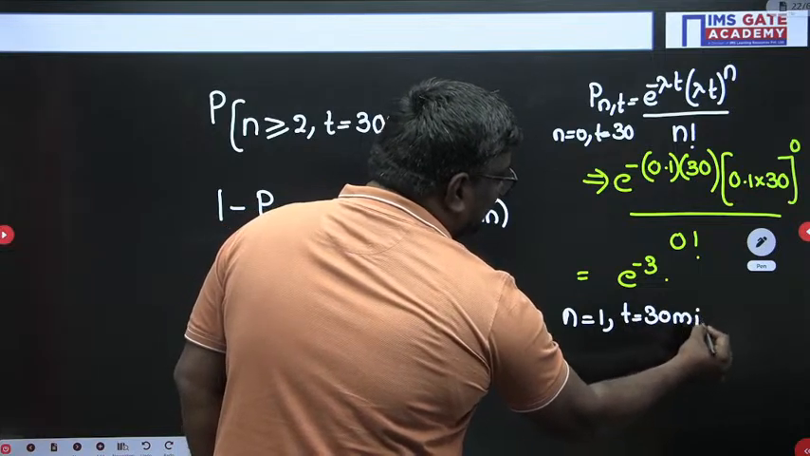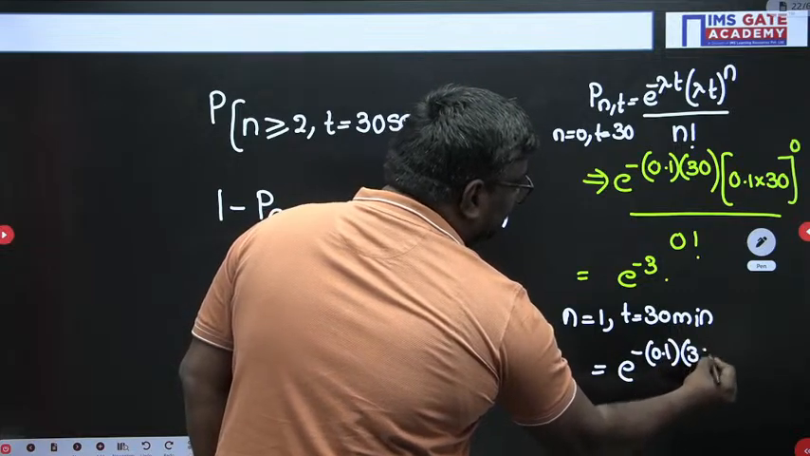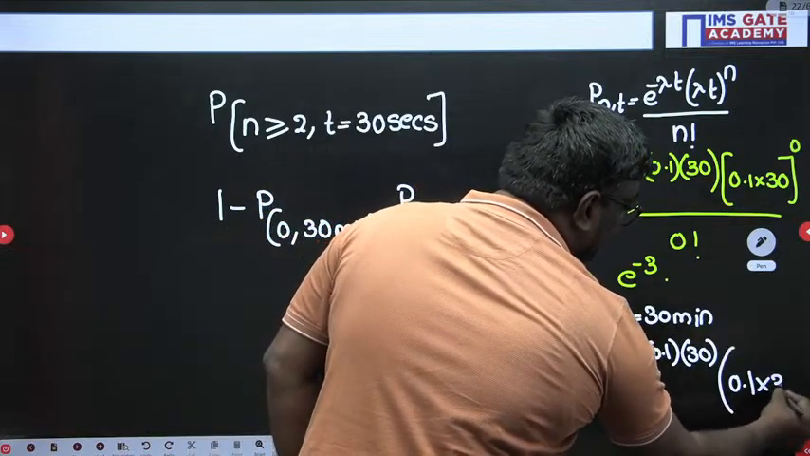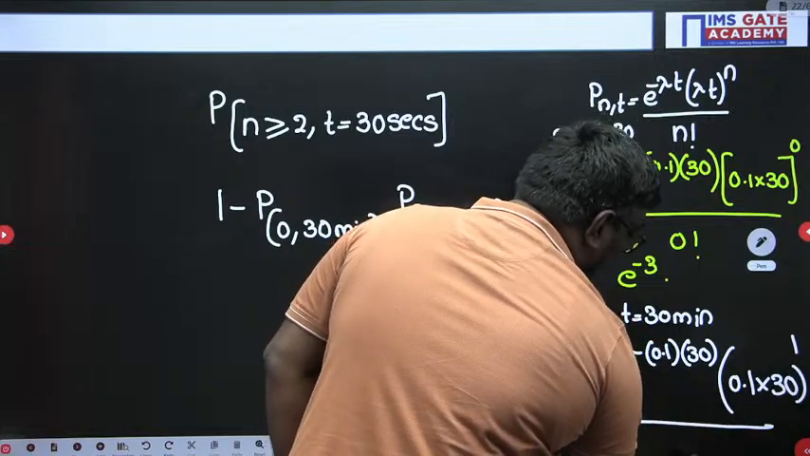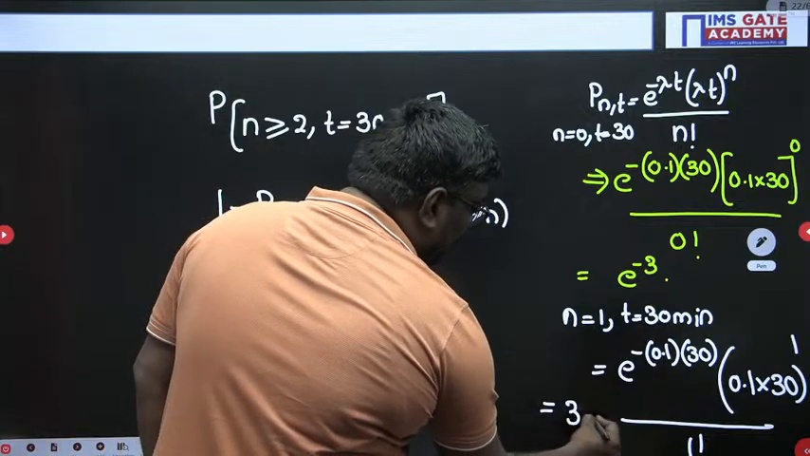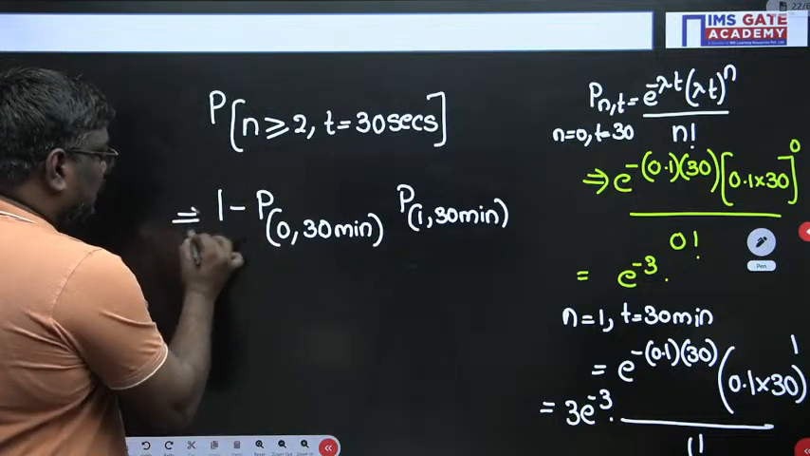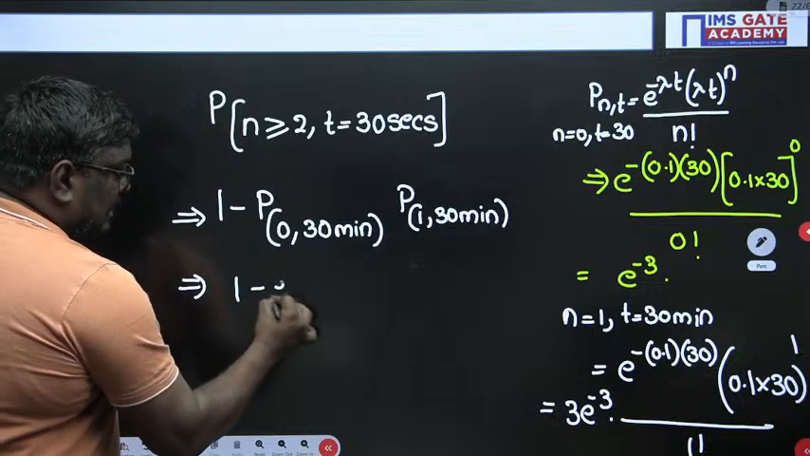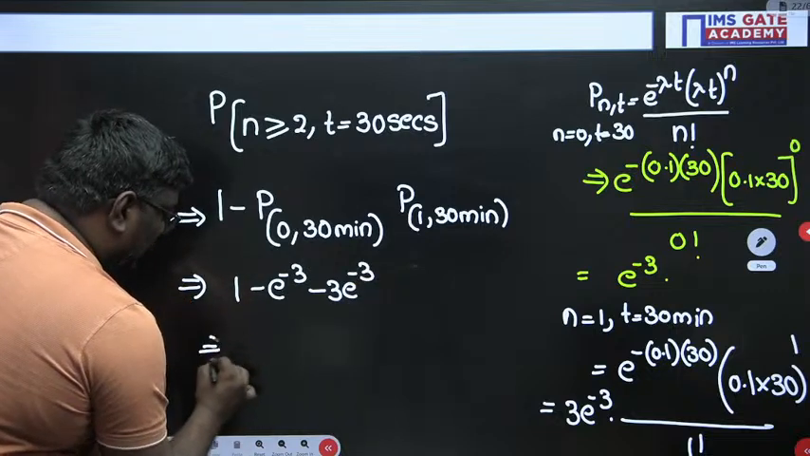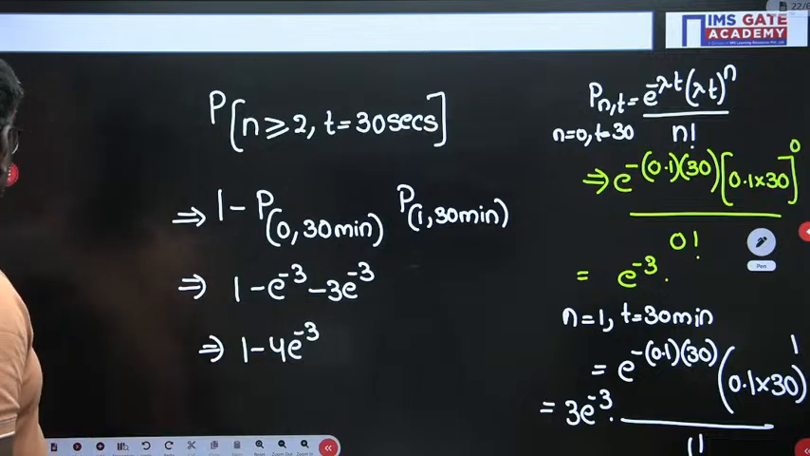So my dear students, here e power minus lambda t, lambda t is 0.1 into 30. So what will be this value? 0.1 into 30 power 1 upon 1 factorial. Am I correct or wrong? So this value will be equal to 3 into e power minus 3. On substituting or plugging these values into this equation, 1 minus e power minus 3 minus 3 into e power minus 3, which is equal to, can anyone respond? 1 minus 4 into e power minus 3. So if you want to do this calculation, you can do.